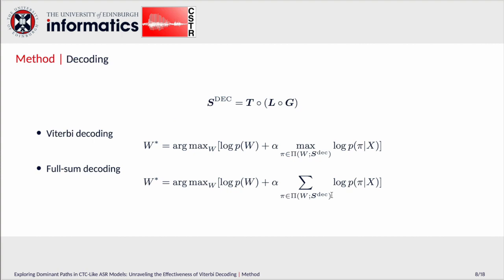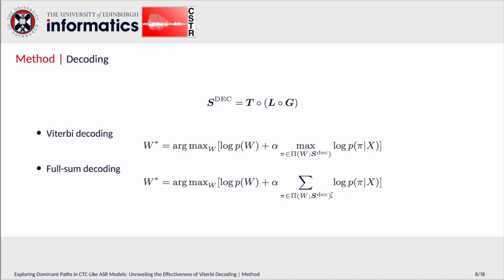As for the decoding, we first construct the decoding graph as shown in the first equation. When it comes to decoding method, there are two basic types of strategies. The first one is called Viterbi decoding, where, as we can see here, the probability of the best alignment is taken as the probability for the hypothesis. On the other hand, the second one, full-sum decoding, takes the sum of the probabilities of all the alignments corresponding to the hypothesis as the probability for the hypothesis.